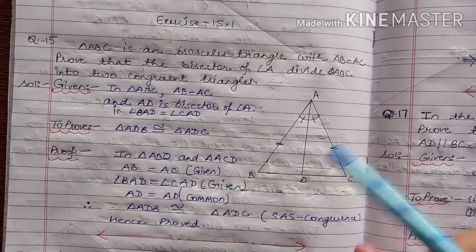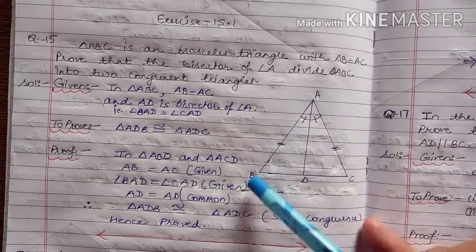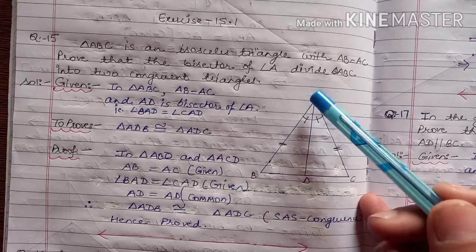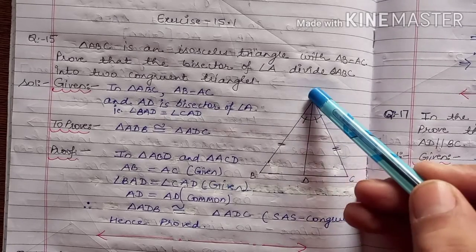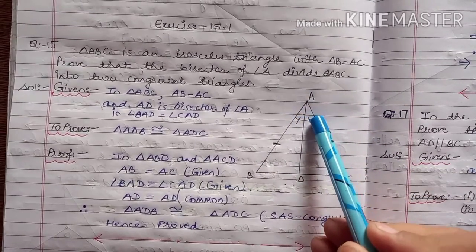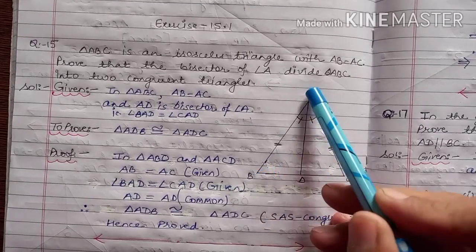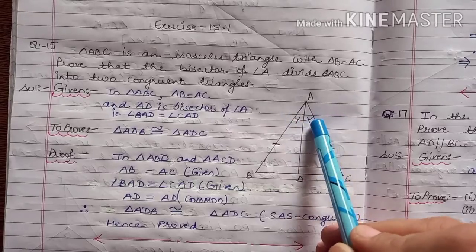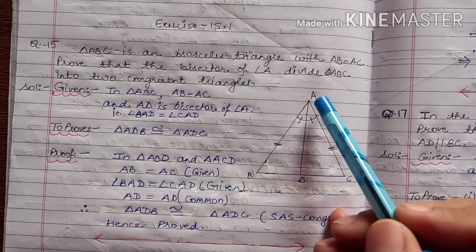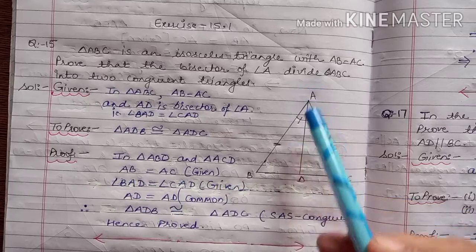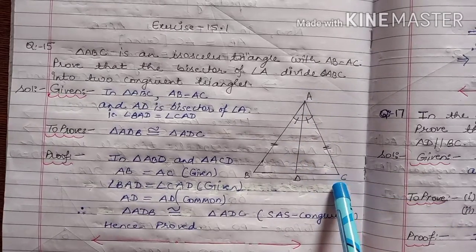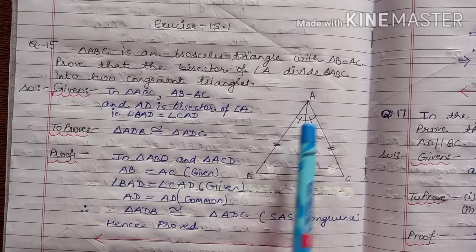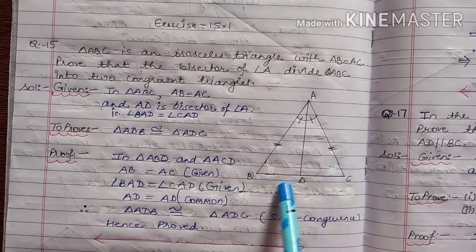So here we are given a triangle ABC. Triangle ABC is an isosceles triangle in which AB is equal to AC and AD is the bisector of angle A. It means angle BAD and angle CAD are both equal, and we need to prove that triangle ADB and triangle ADC, these two triangles, are congruent. So for this we consider triangle ABD and triangle ACD.